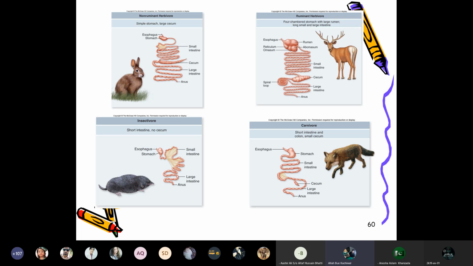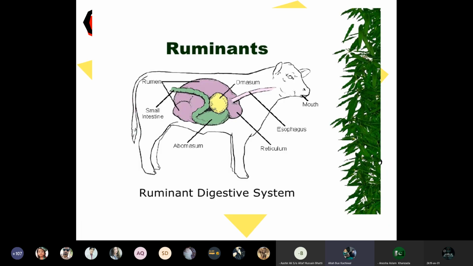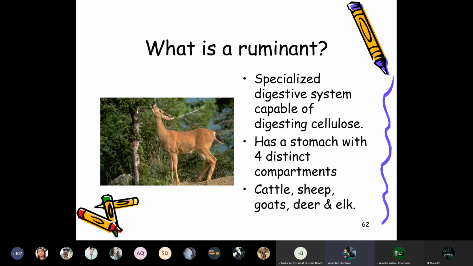So this is the digestive system of a rabbit, the digestive system of a deer, the digestive system of a rat, and even the fox. The ruminant has a digestive system, as I have earlier demonstrated, that has a mouth, esophagus, rumen, reticulum, omasum, abomasum, then the small intestine and large intestine.